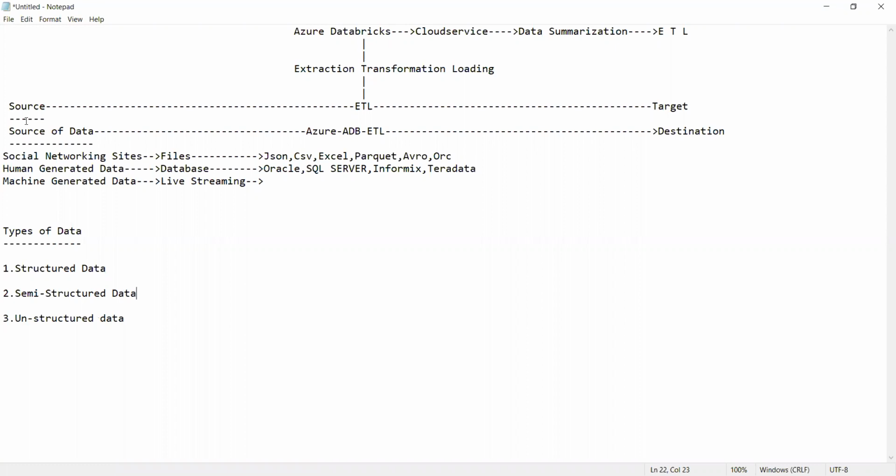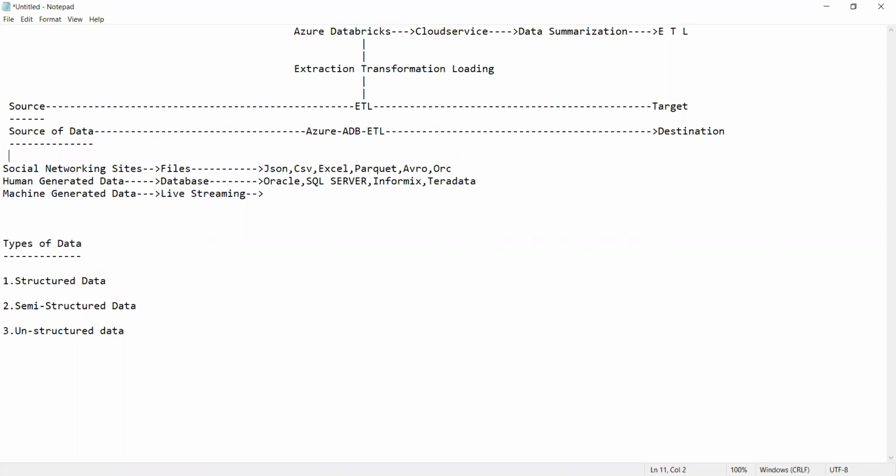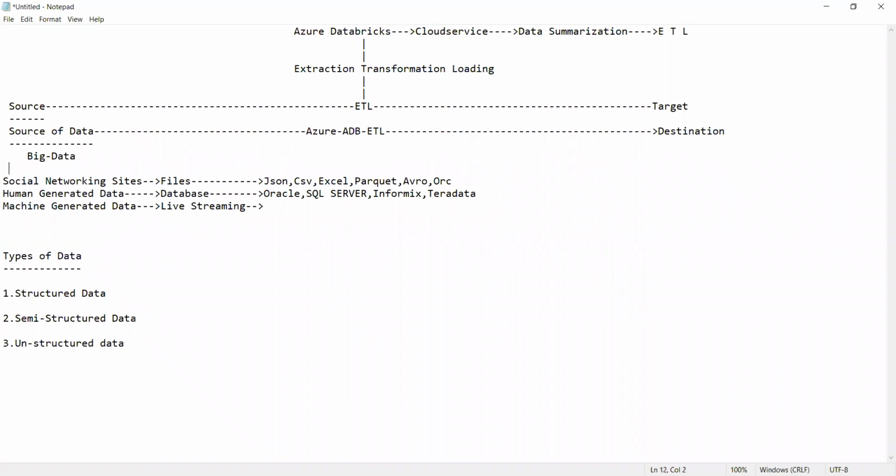This is called big data, guys. Big data generates data from social networking sites. Whatever data is recorded from the social networking sites will be recorded in files, and generally that data will be in HTML or XML files, etc.